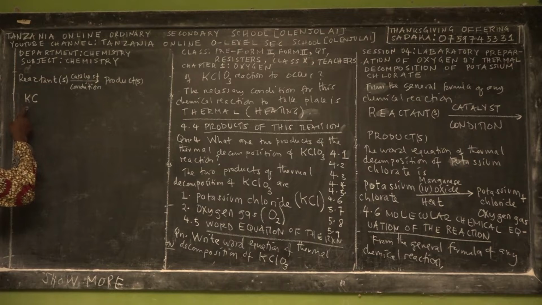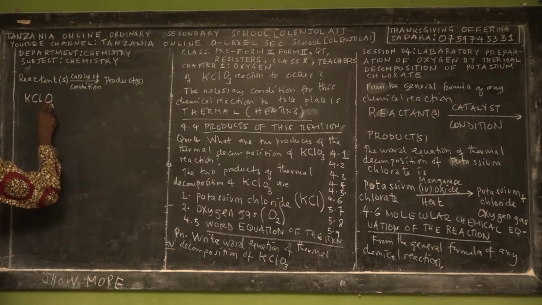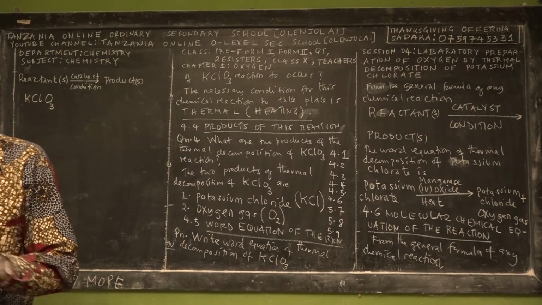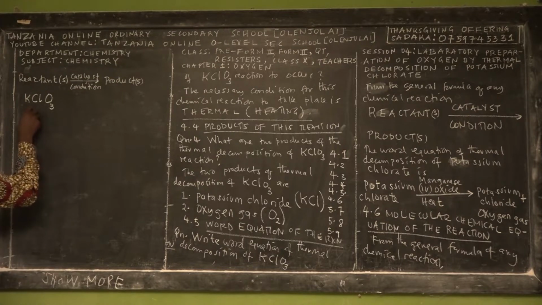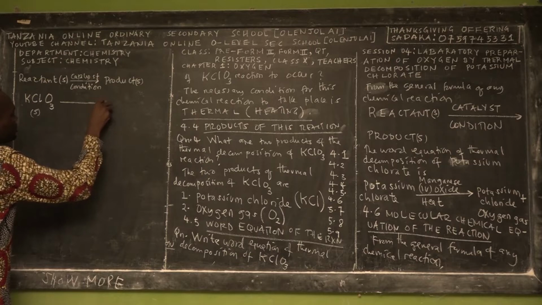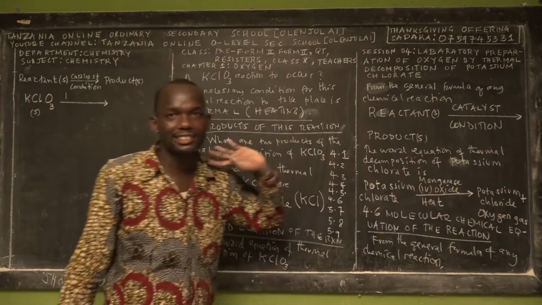So it means that it is potassium. The chemical symbol of potassium is K. The chemical symbol of chlorine is Cl. The chemical symbol of oxygen is O. But how many atoms of oxygen are in chlorate? 3. Right? So this potassium chlorate, we say that it's in solid state. Its physical state is solid. So this one undergoes decomposition under the presence of what? Manganese 4 oxide as our catalyst.